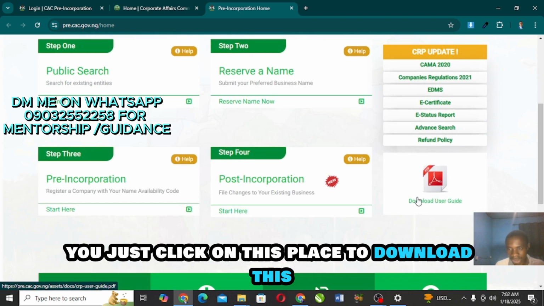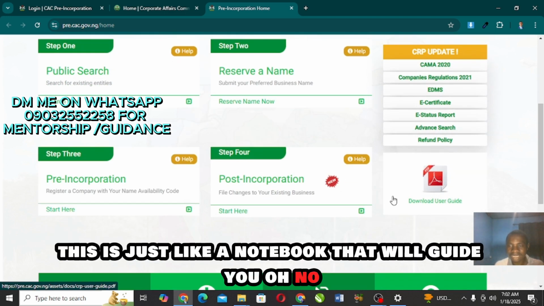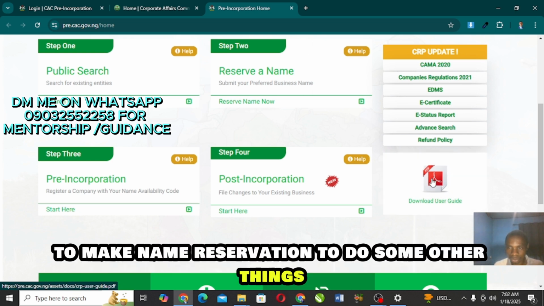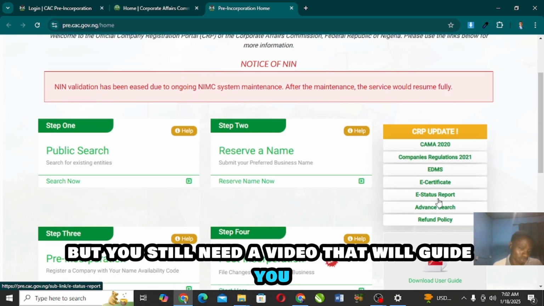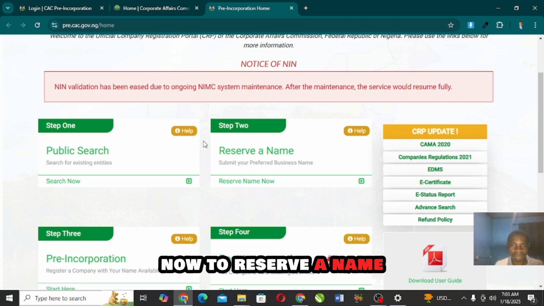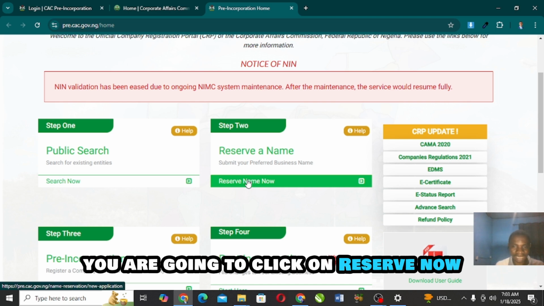You just click on this place to download it. This is just like a notebook that will guide you on how to register and to make name reservation. It will guide you, but you still need a video that will guide you, which is the live practical process. Now to reserve a name, you are going to click on reserve now.